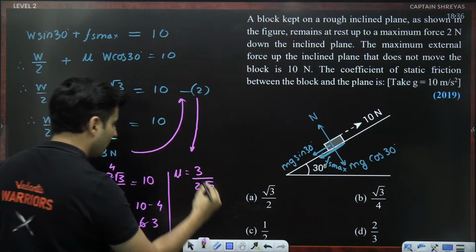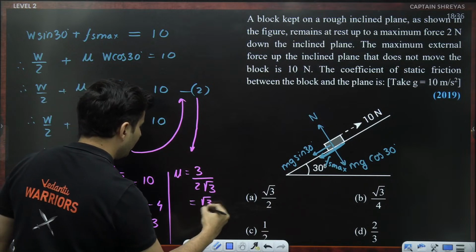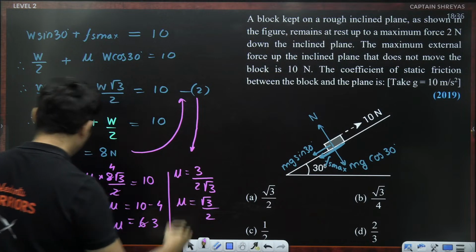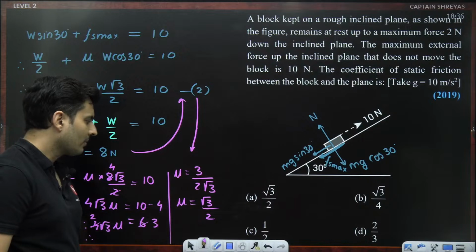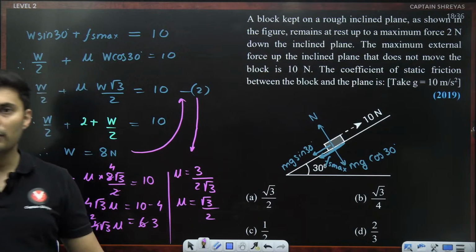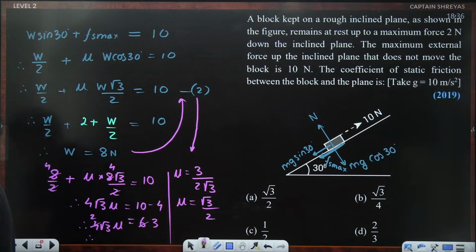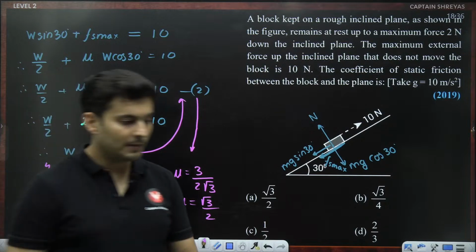3 by 2 root 3. Root 3 cancels. It will become root 3 by 2. That's the value of your mu. Root 3 by 2. That is the answer. Got it? That is how we solve this. Yes, Harborine? Option A is the correct answer. Perfect. We have got it.